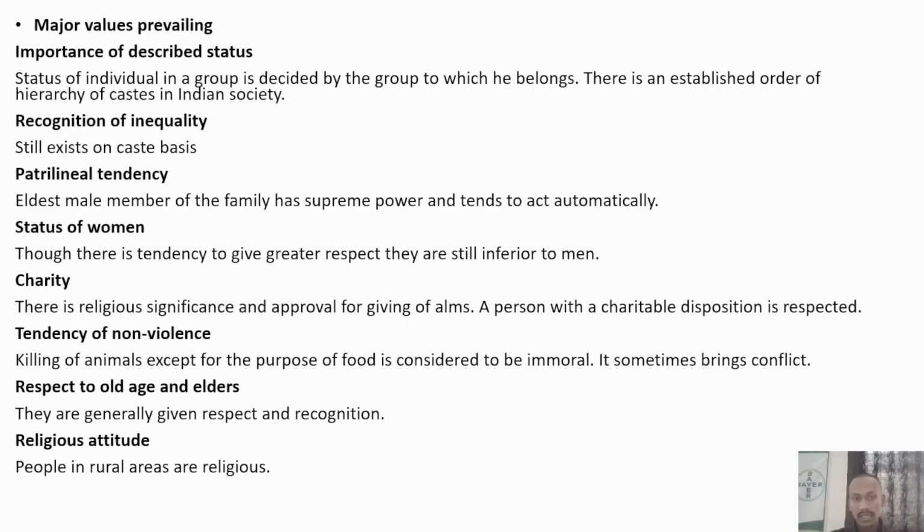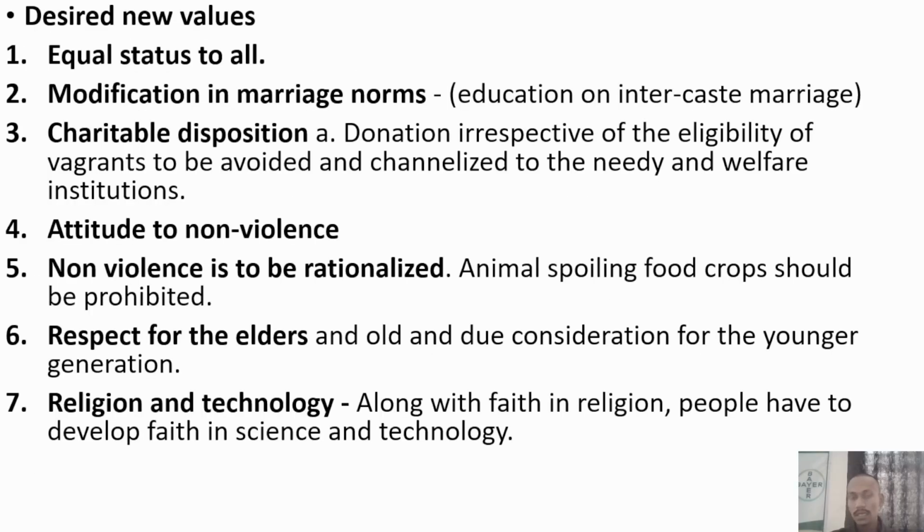Then religious attitude. People in rural areas are mostly religious in nature. So these are the major values that are prevailing in India right now. It is changing but still it is there, right? So what are the desired values that we need to see? The first one is equal status to all, considering all castes are equal, all people are equal, all religions are equal, men and women are equal. This kind of values we have to put into our society.